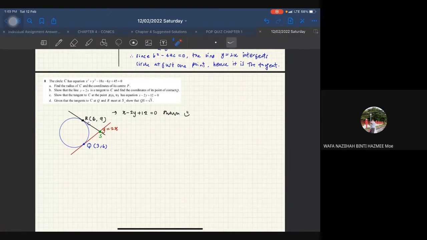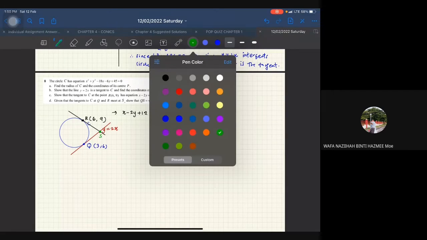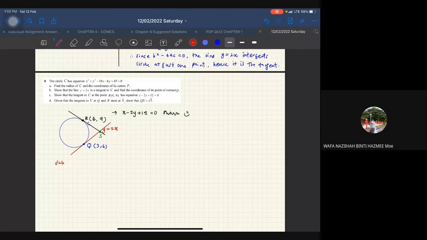In order to show QS is equal to root 5, you need to first find the point of intersection over here. So how do we find it? You just use the formula of the first tangent and the second tangent, and substitute. So I write here: substitute y equal to 2x into x minus 2y plus 12 equal to 0.